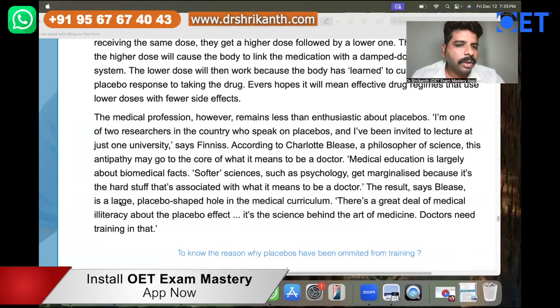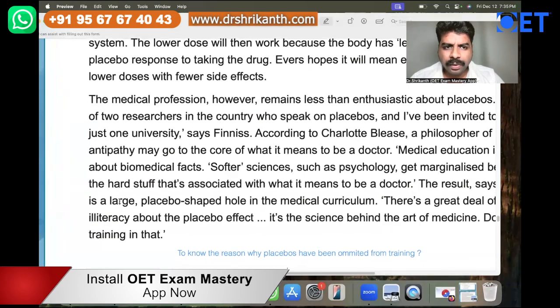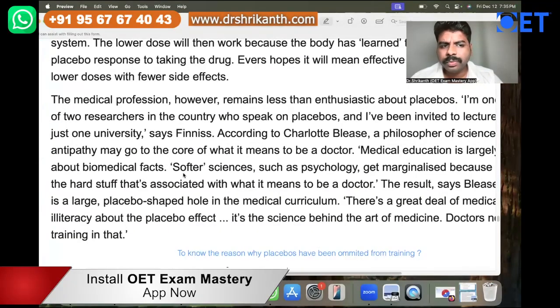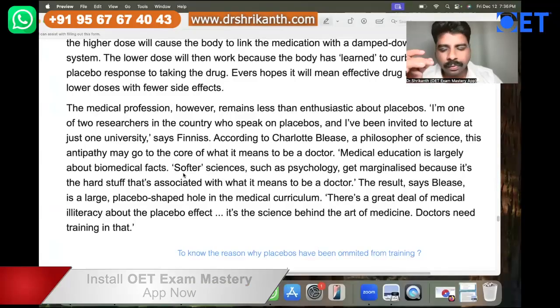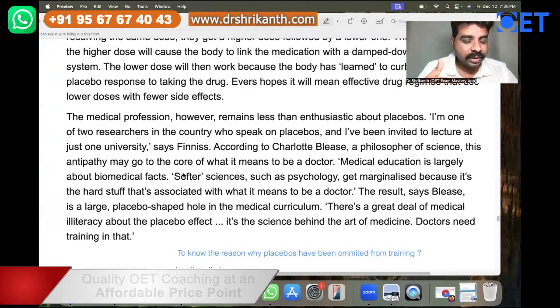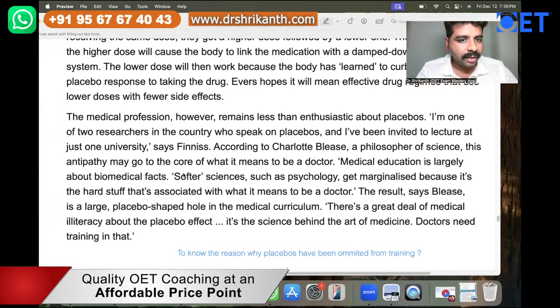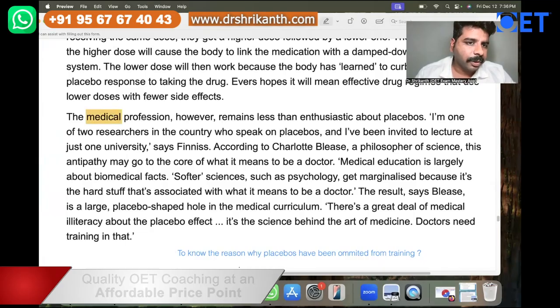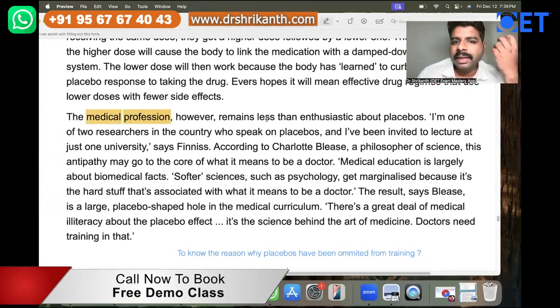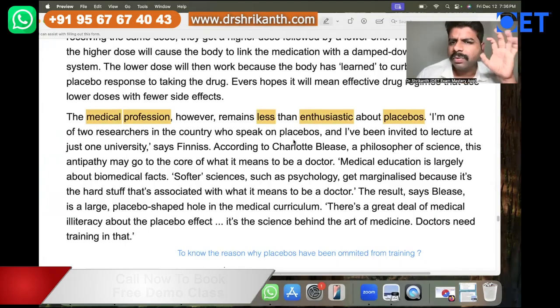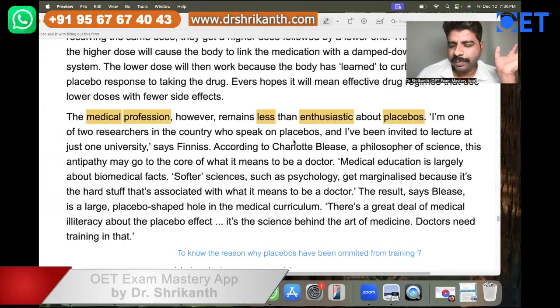Now let's take a look into the paragraph. When it comes to reading part C, there is a writer. The person who wrote this passage is a medical expert. So let's see what this writer is telling us in written format. The writer begins directly with the medical profession: "The medical profession, however, remains less than enthusiastic about placebos." So they are telling us the medical profession is not very excited about placebos.